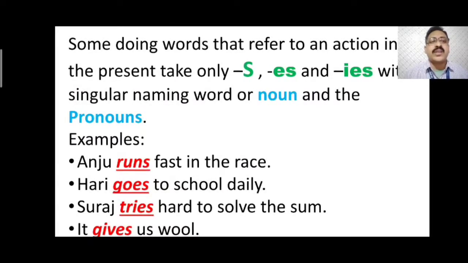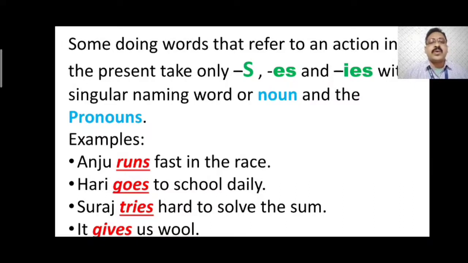Some doing words that refer to an action in the present take only s, es and ies with a singular naming word or noun and the pronoun. Means when you are writing any sentence, if the sentence subject is singular, whether it is a noun or pronoun, the verb will always have s, es or ies with it. Like, some examples are given here.